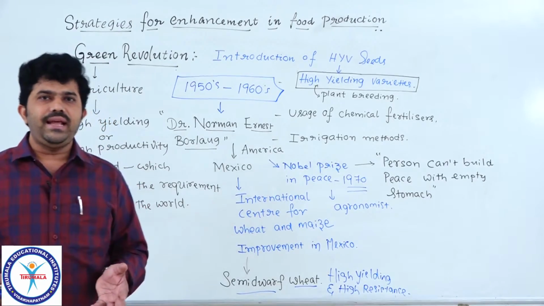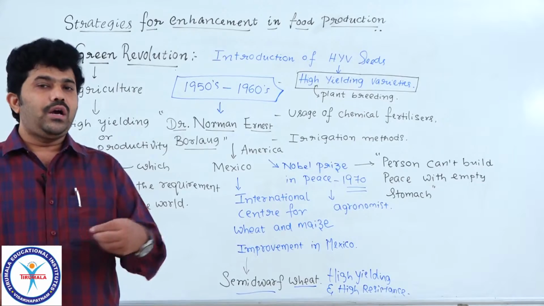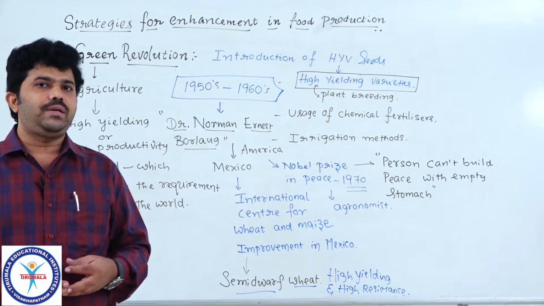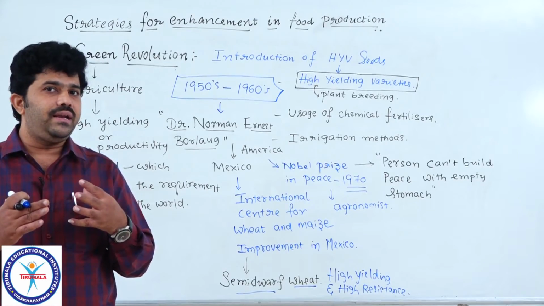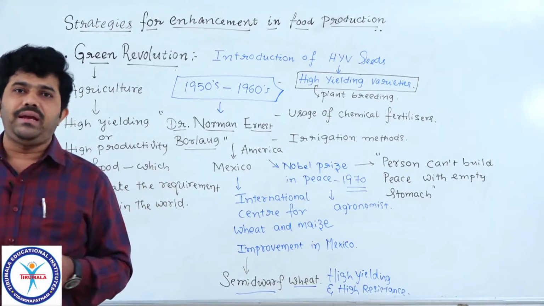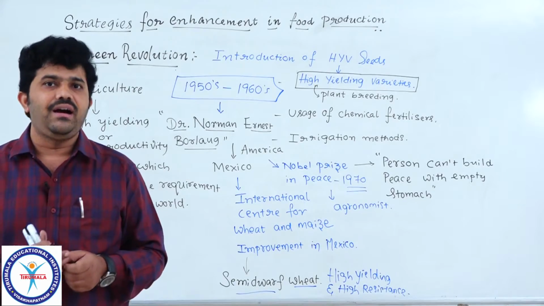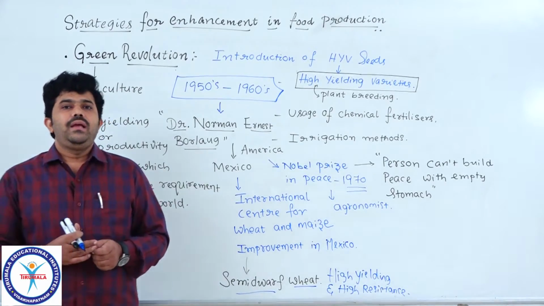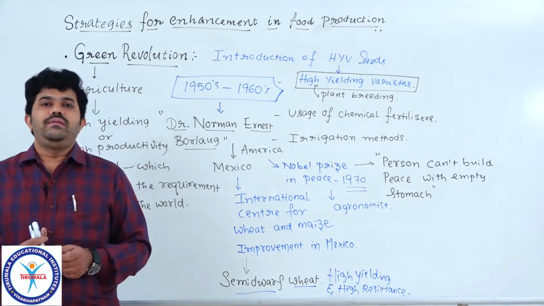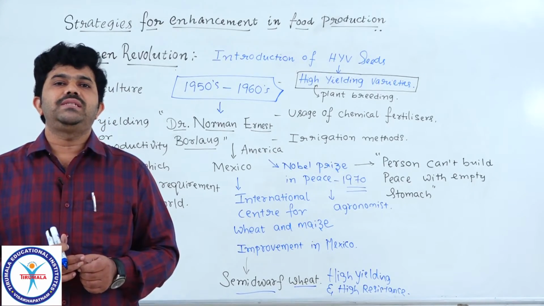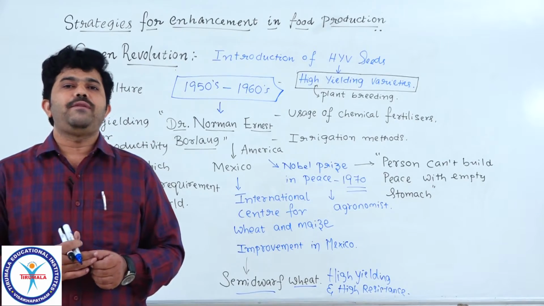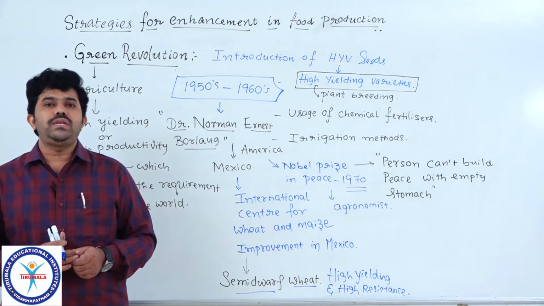Understood, students? In the next continuation of this class, we will discuss the innovations made in India through the program Green Revolution by a great personality, a scientist in India. Who is he? M.S. Swaminathan. Mankombu Sambasivan Swaminathan, formerly known as the father of Green Revolution in India.